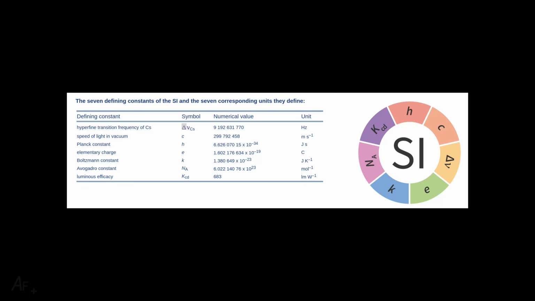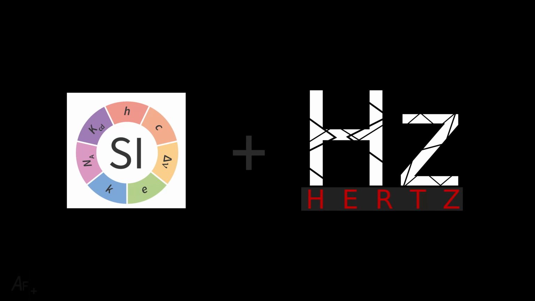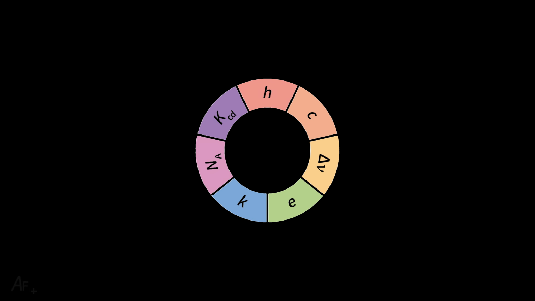Okay, so before jumping into SI units, the base units, there are two important things. One is the base definitions, or the definitions of the SI as they call it, and the hertz. We have to talk about both of them before diving into the base units and how they are defined. So let's talk about the base constants, or the definitions of the SI.